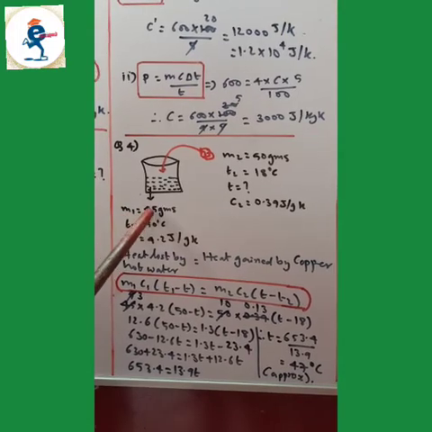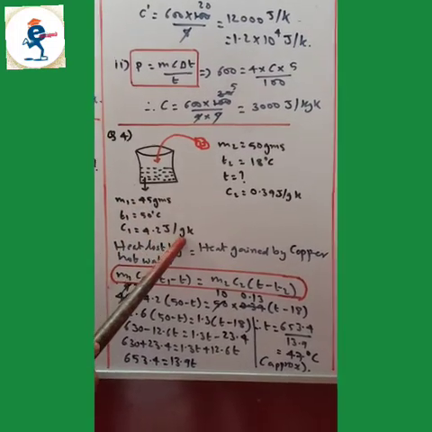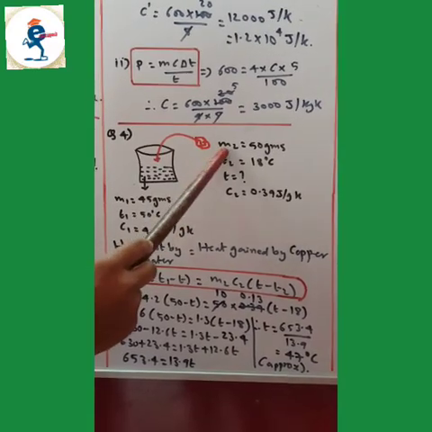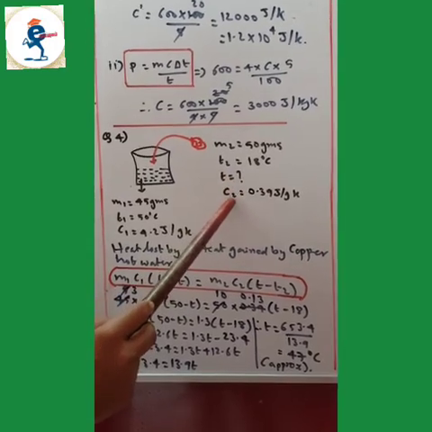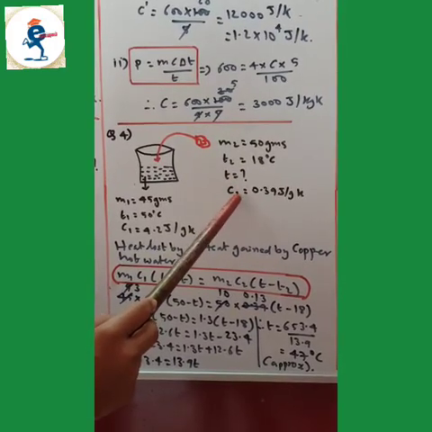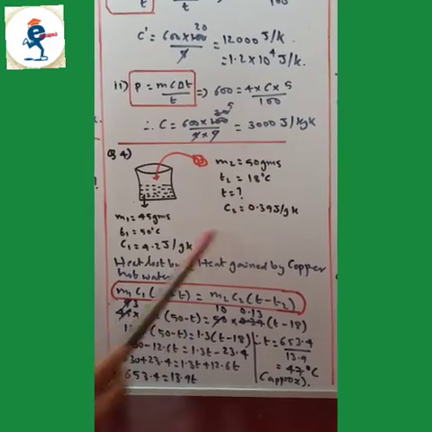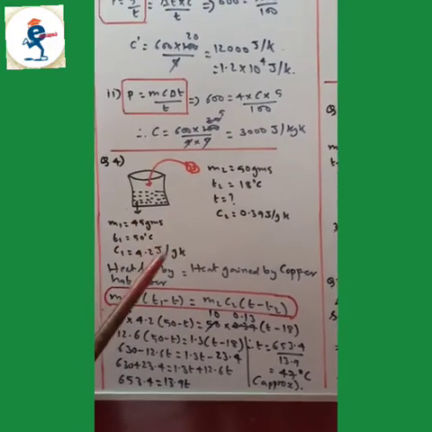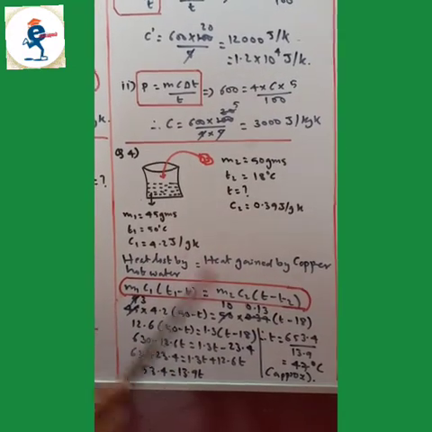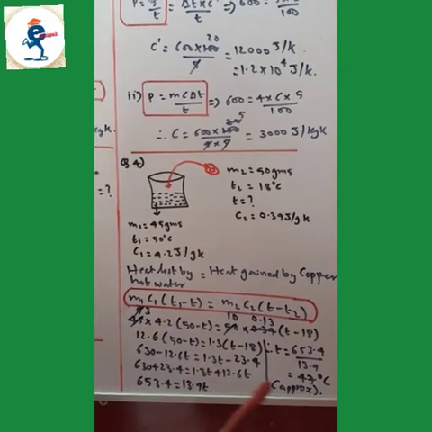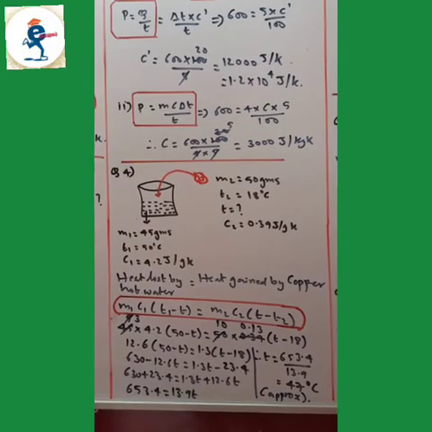So M1 is 45 grams, T1 is 50 degrees Celsius, C1 is 4.2 joules per gram Kelvin. Same thing for copper, mass M2 is 50 grams, T2 is 80 degrees Celsius, T is the question mark, the final temperature is asked, and C2, that is the specific heat of copper, is 0.39 joules per gram Kelvin. Try to solve like this by drawing the picture and all. Heat loss by hot water is equal to heat gain by copper. Substitute the values, solve it, you get the temperature as 47 degrees Celsius. So the final temperature is 47 degrees Celsius, approximately.